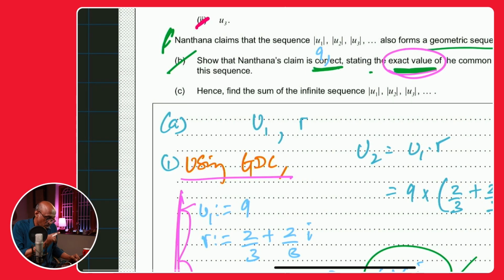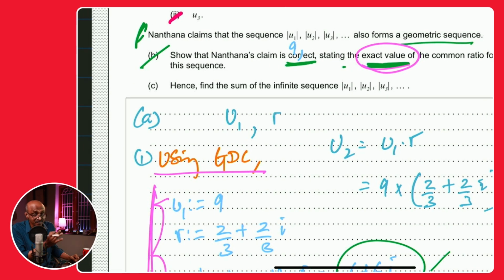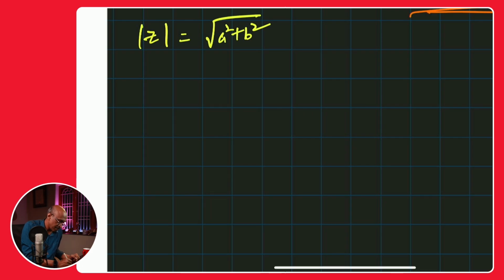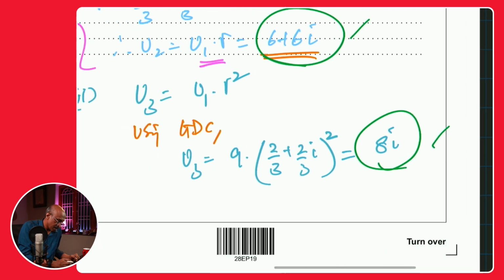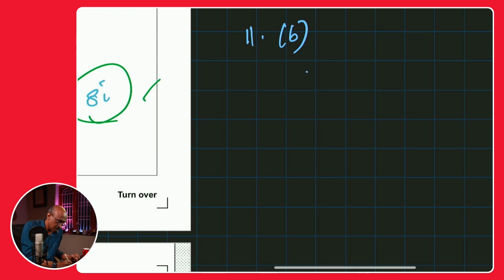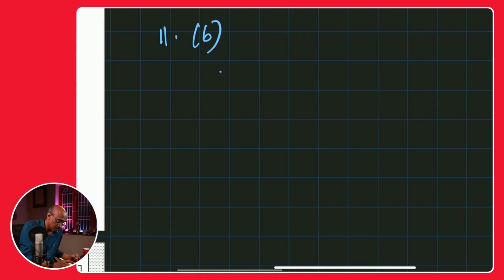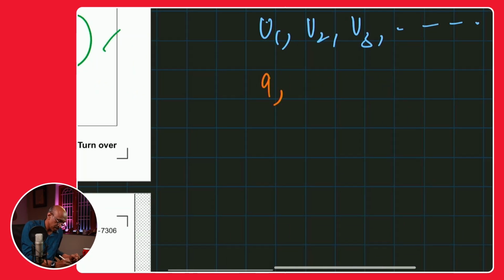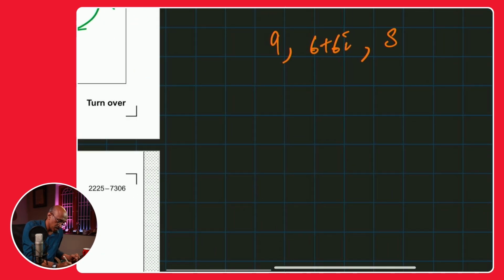Is that clear? All right, coming back to our question, you want to write down the value of the common ratio for this new geometric sequence as an exact value without a decimal. Let's do that, and I'm going to continue it here since there's no space here. So this is 11, I think, part B. You can write down U1, U2, U3, and U1 was 9, U2 was 6 plus 6i, and U3 was 8i. Then you can put a dot.